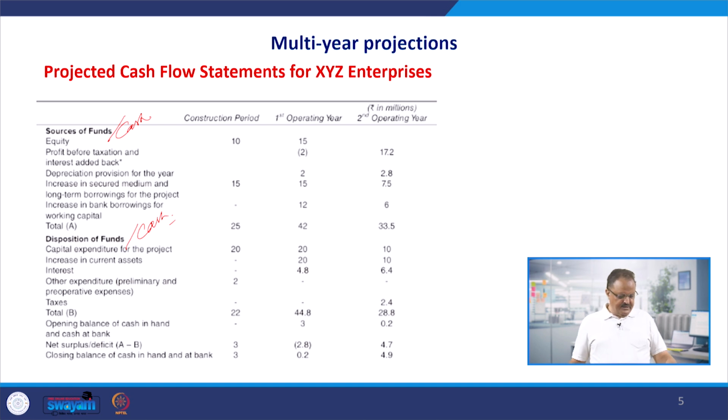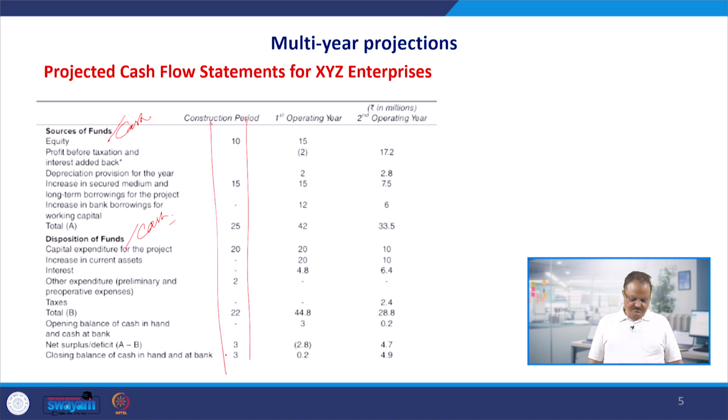So in the construction period, we have all these sources of the cash with us and dispositions of the cash with us. In the operating period, we are going to have the equity of 10 million, and then we are going to have the depreciation for the year. There is no depreciation in the construction period, but in the first operating year,